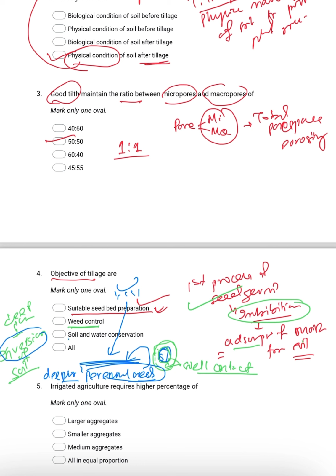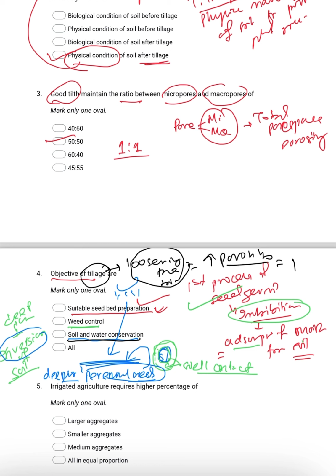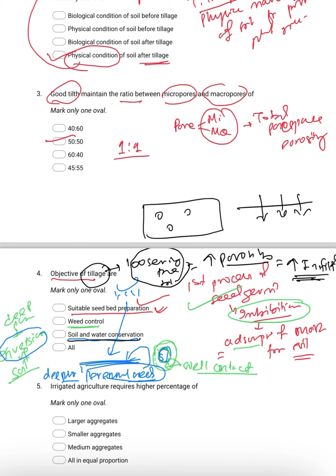Another is soil and water conservation. Why is it important? As you go for tillage operation, you are loosening the soil, which means increasing the porosity. Increasing porosity means increasing infiltration. Infiltration means vertical entry of water into the soil profile. So if the pore space is increasing, easy infiltration will be there.